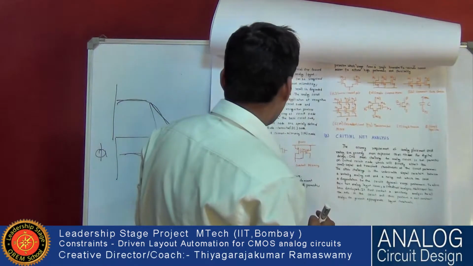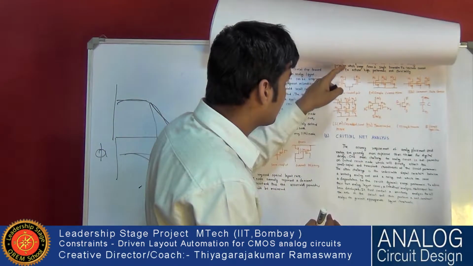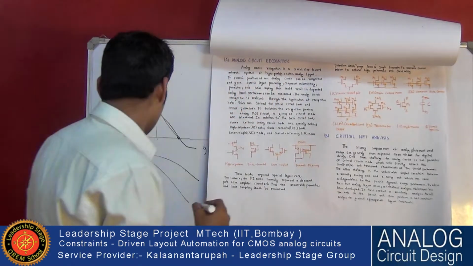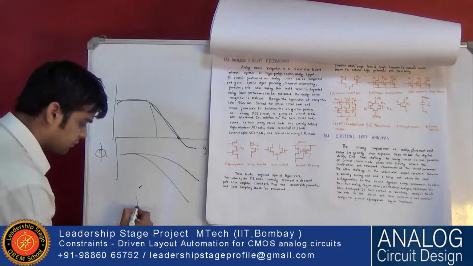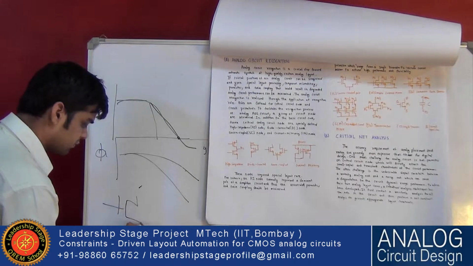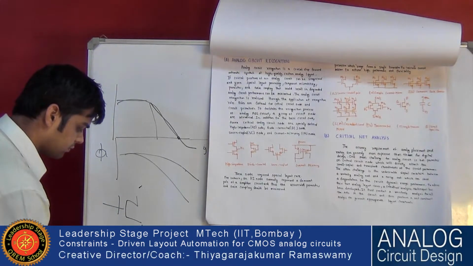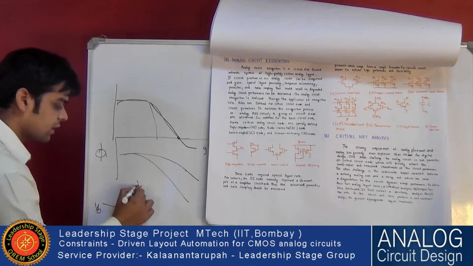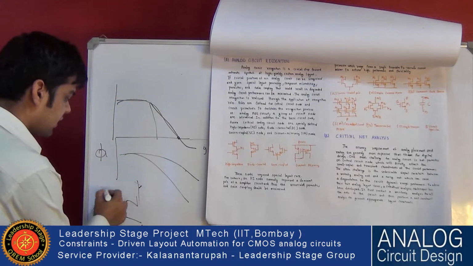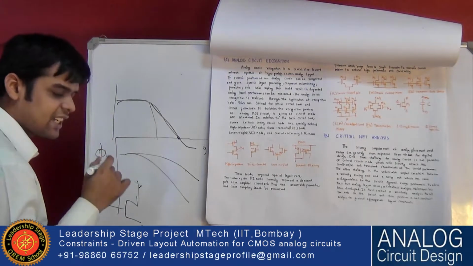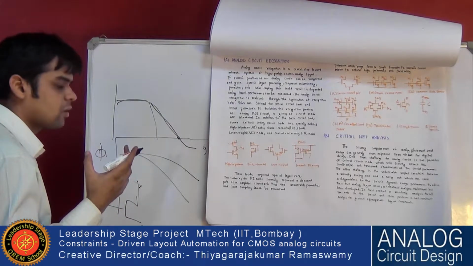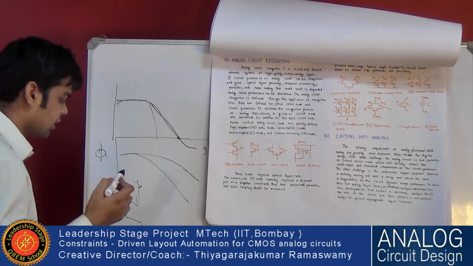These rules are for a single transistor. These rules are also set for a cascode structure. Cascode structure means, for example, this is the bias voltage, and this is the cascode structure. A single transistor can be used in three ways: common source, common drain, and common gate mode.